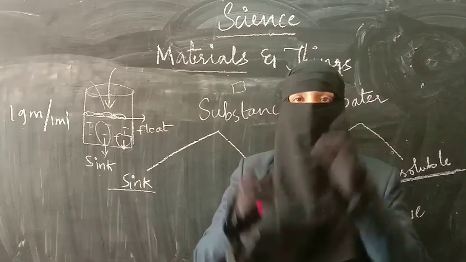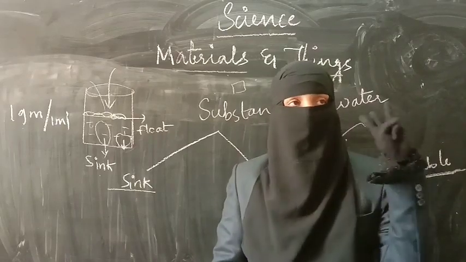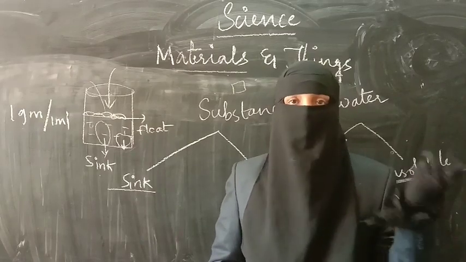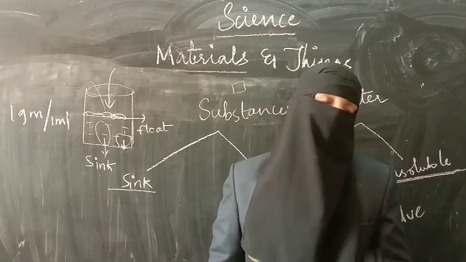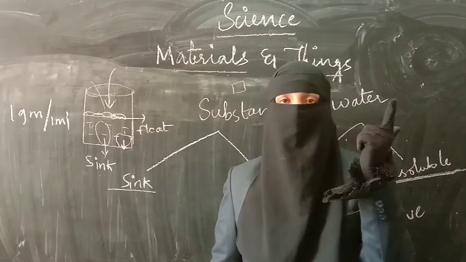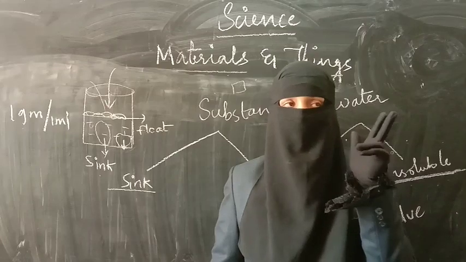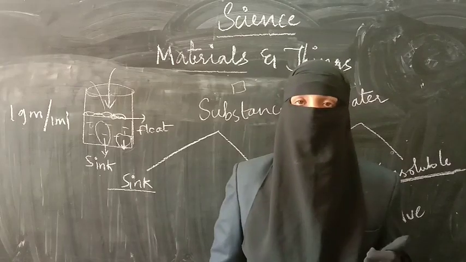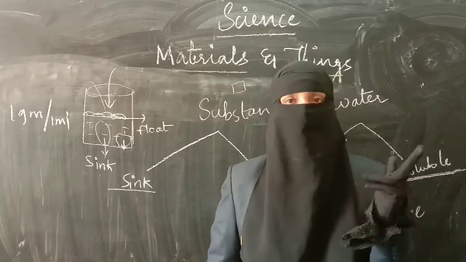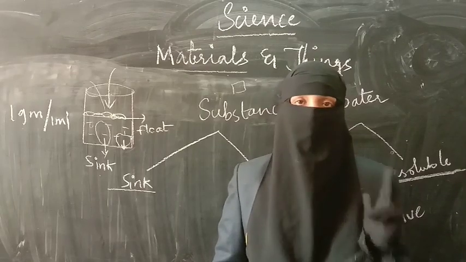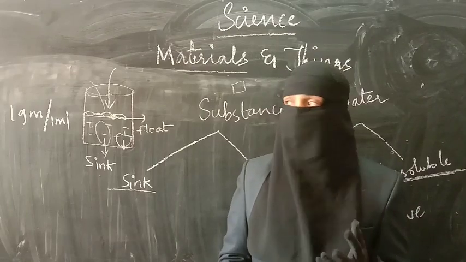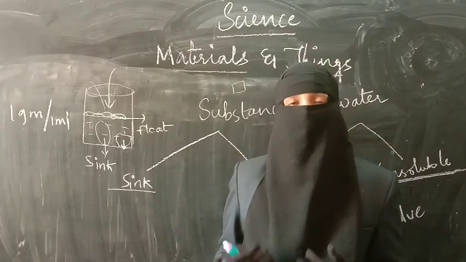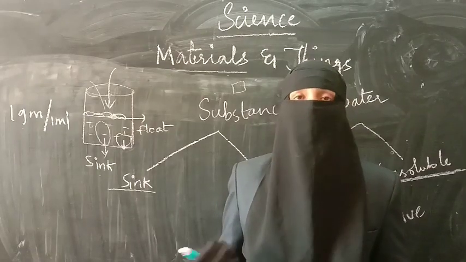What are those properties? Based on passage of light: transparent, opaque and translucent. Go through these three definitions with examples. Then other, based on the state, they are again divided into three types. That is solid, liquid and gaseous form. These three forms are interchangeable, and we have learned that solids have definite shape, liquids will take the shape of container, whereas the gases will also take the shape of container. The entire object is filled. For example, if I am taking a container like a water bottle, you think it is empty, but it is not empty, it is filled with air. That is gaseous form.